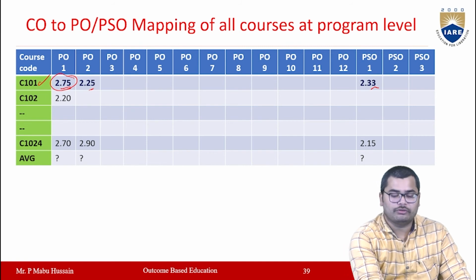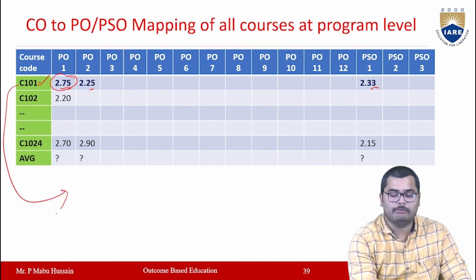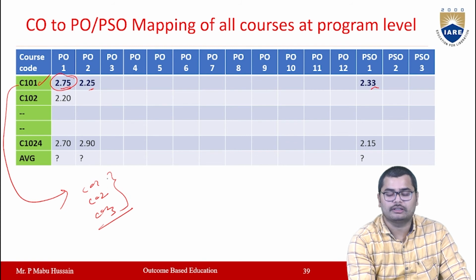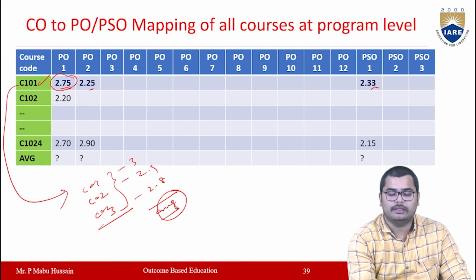If this is C101, it will have course outcomes CO1, CO2, CO3 like that. Initially we calculate the attainment level for all these outcomes: 3, 2.9, 2.8 like that. Now we take the average of this, and this average will be entered here for a particular PO.